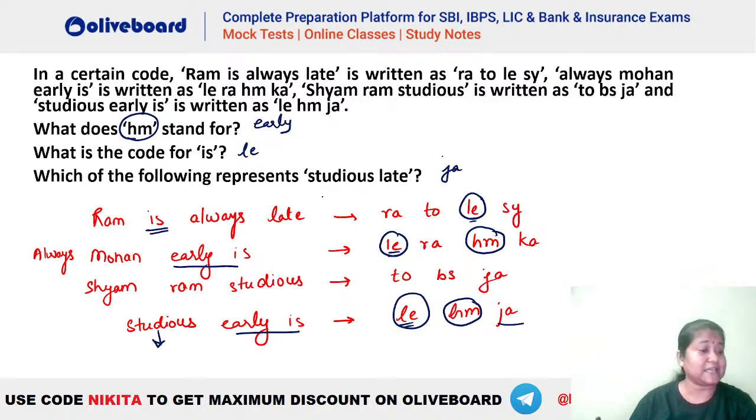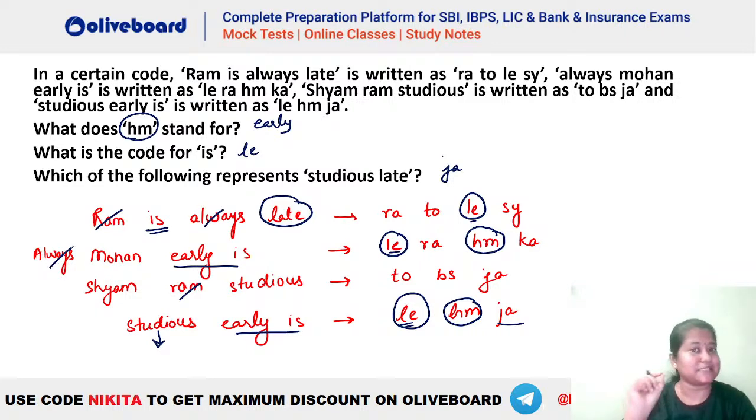And how will we find late? What is the code for late here? You can see late is there in this one and it is not there anywhere else. If you check, Ram is here, Ram is here. Always is here, always is here. That means late is an exclusive word which is not seen anywhere else. That means its code should also be exclusive in nature, which should not be used anywhere else. So which is that particular word that is not used anywhere else? You can see 2 is here, 2 is here. So this cannot be the one for late.